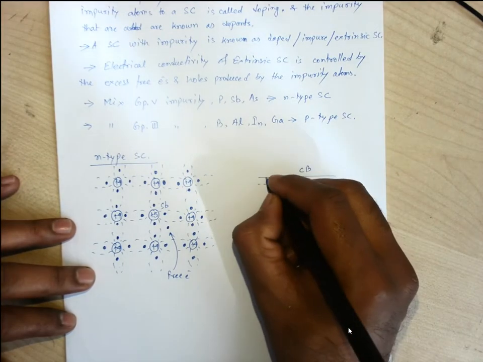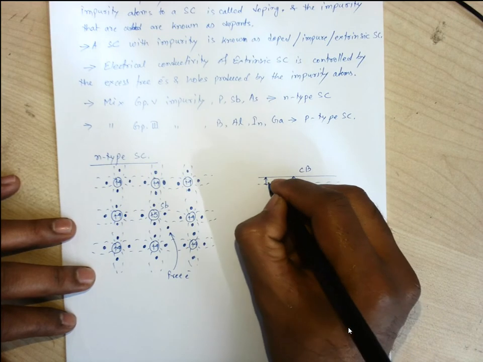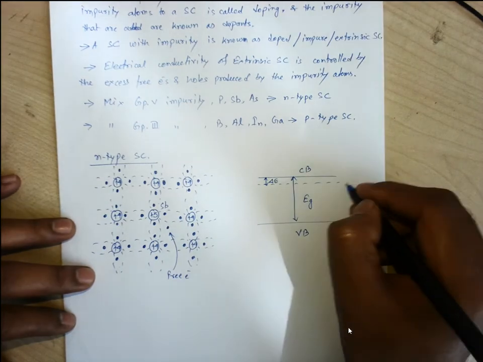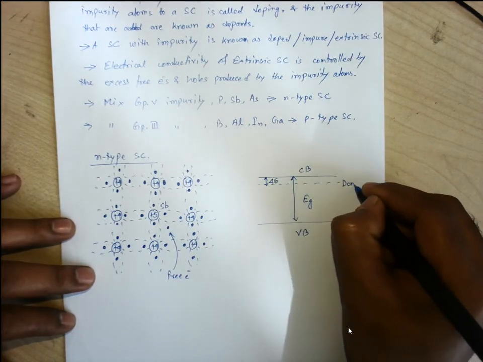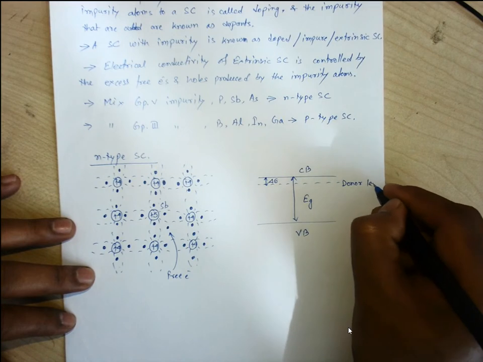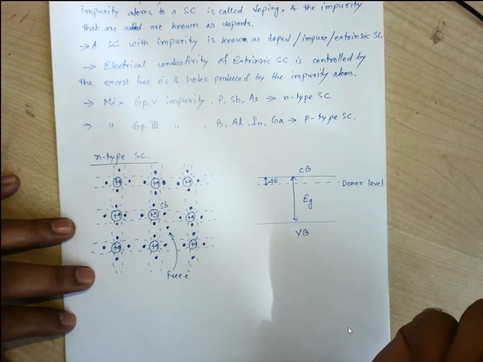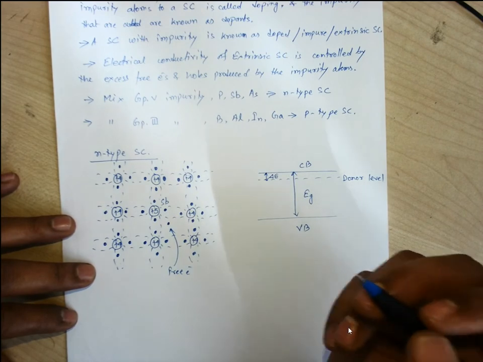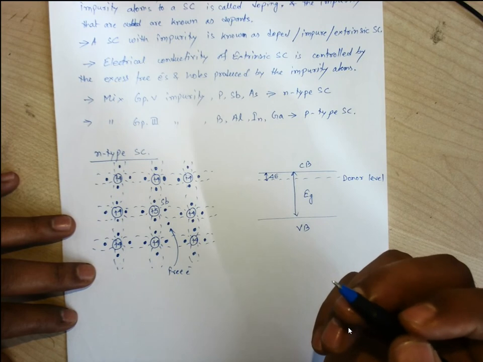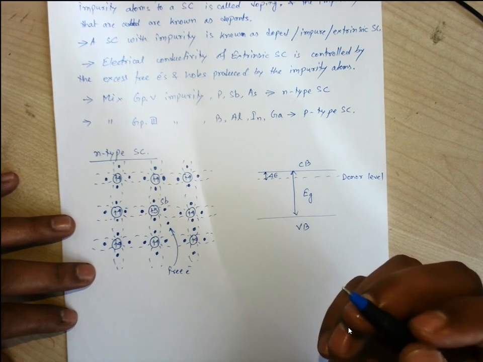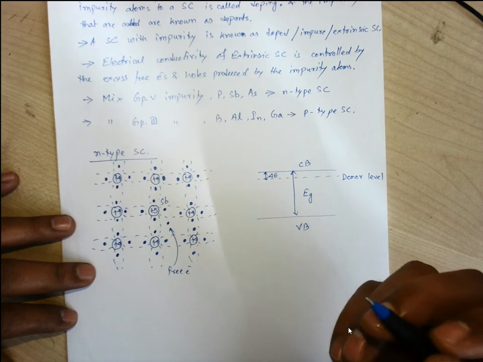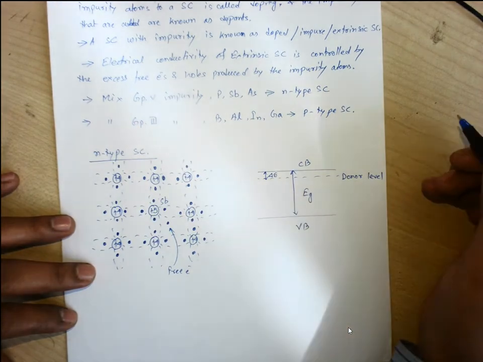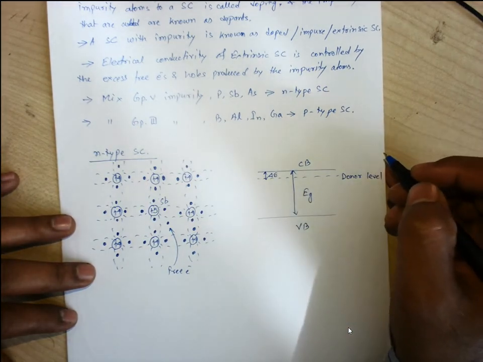That energy state is at some energy value, delta E. This is the band gap, and this energy state is recognized as the donor energy level or donor level. Why do we call it a donor? Because this extra impure atom gives an extra free electron to the crystal. This extra free electron is donated to the whole crystal due to this impure atom. So the atom that is added is giving some extra electron.